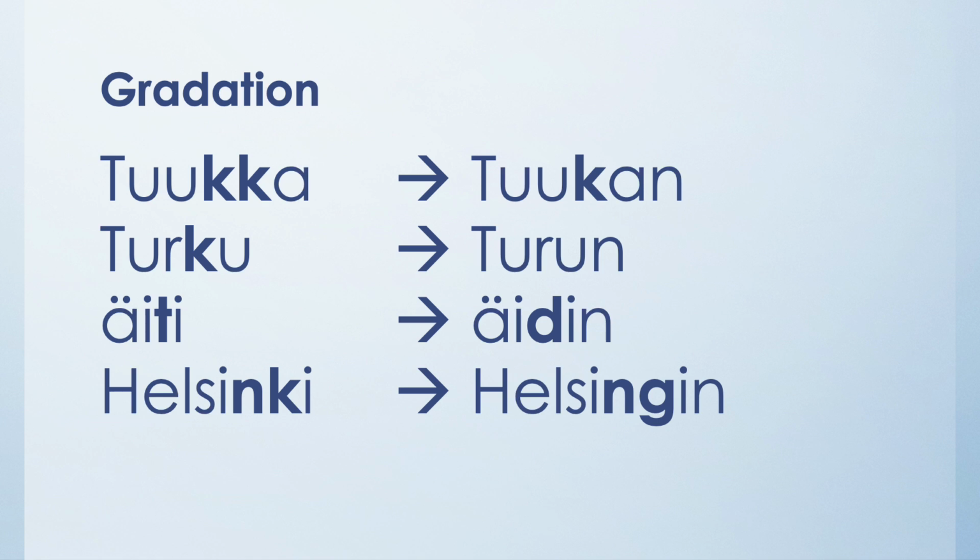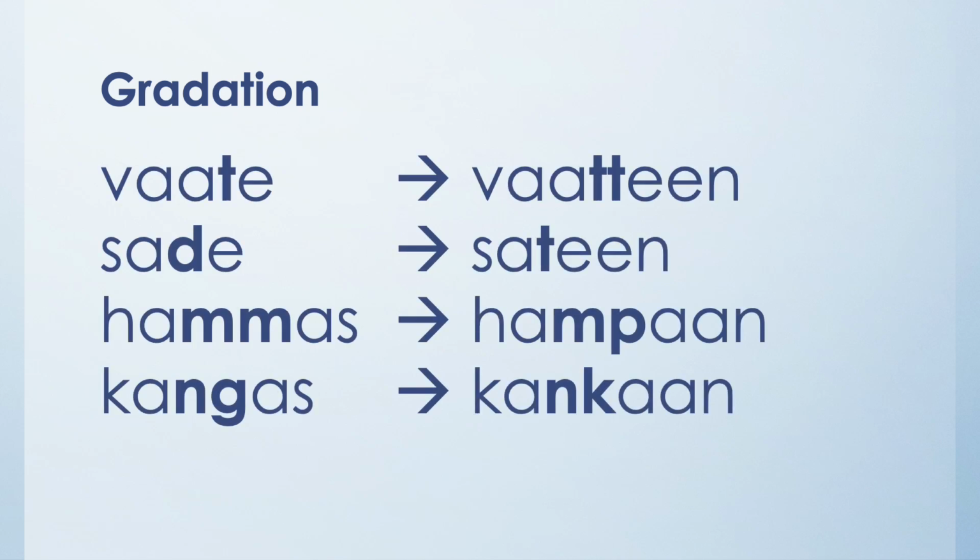In this case, the gradation happens in a typical way from the strong gradation of the nominative, äiti, to the weak gradation of the genitive, äidin. However, the genitive case can also display another type of gradation, where the nominative case displays weak gradation and becomes strong in the genitive.